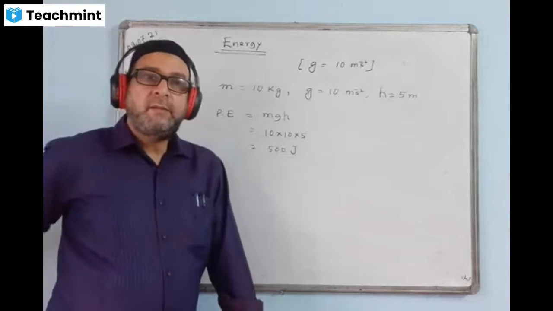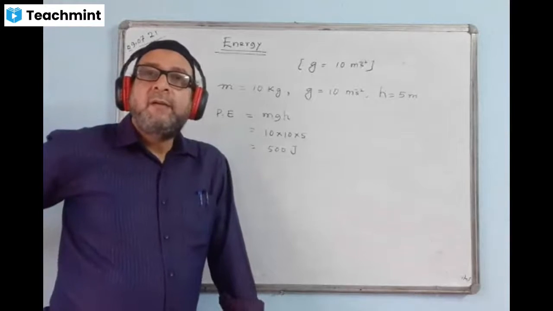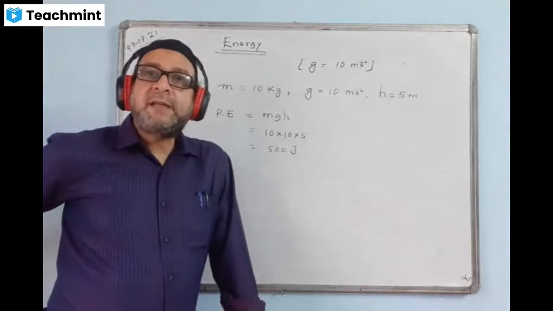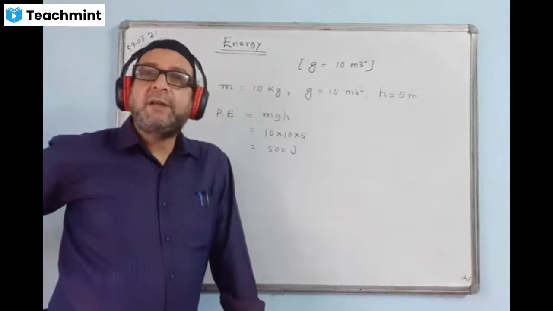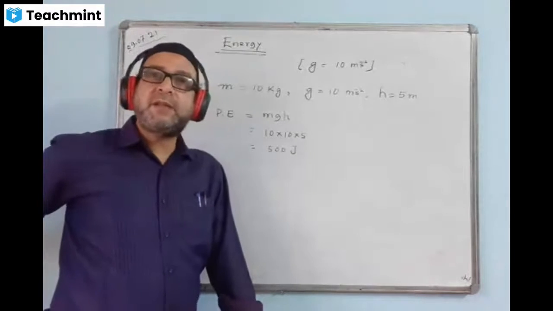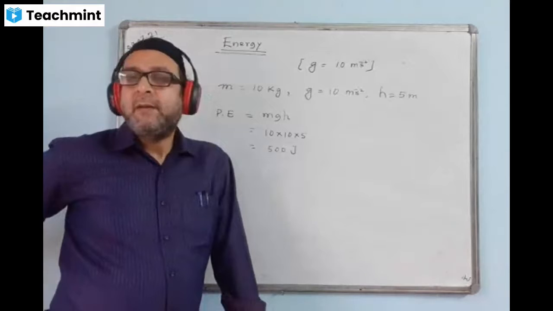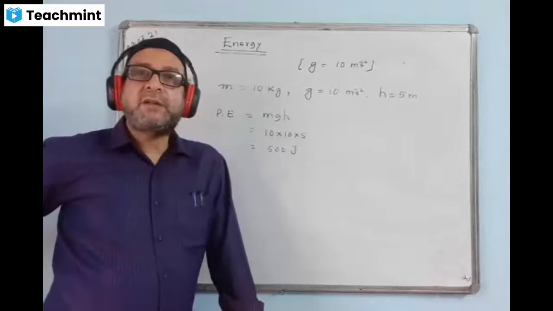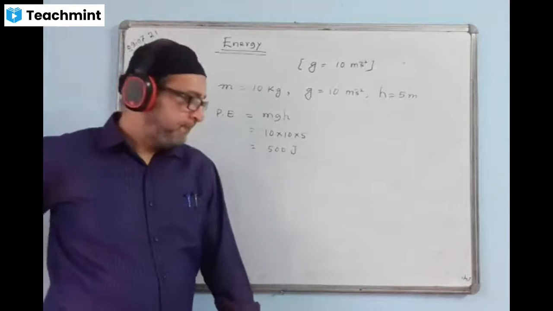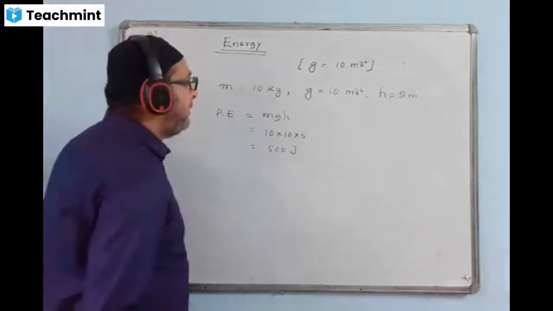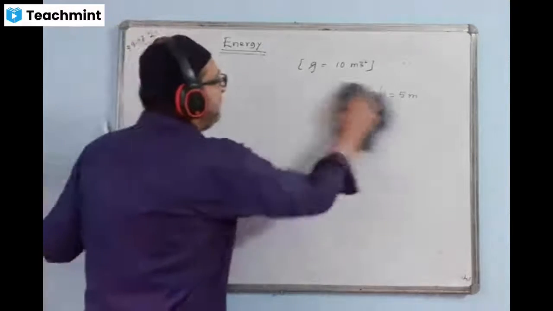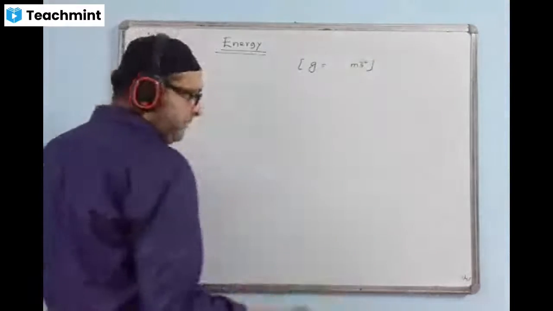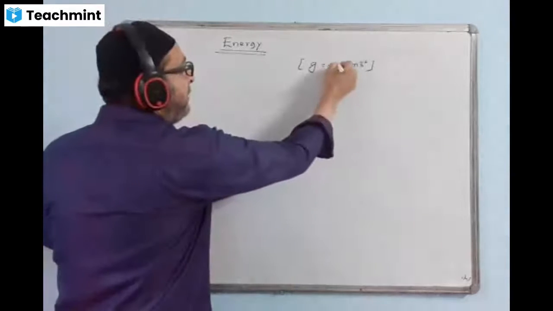20 meters. Stop. Find the energy possessed by it. And write within brackets, the G value given is 9.8.